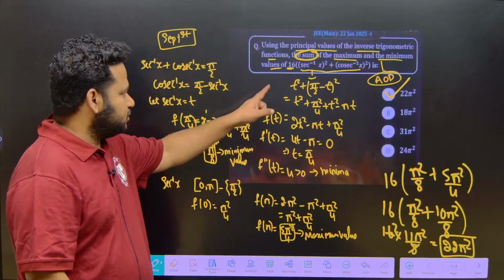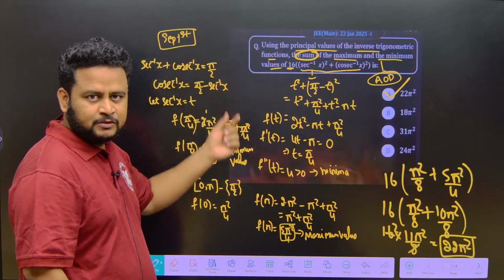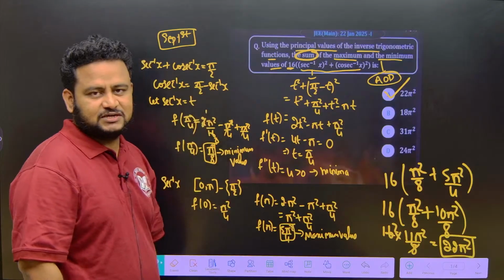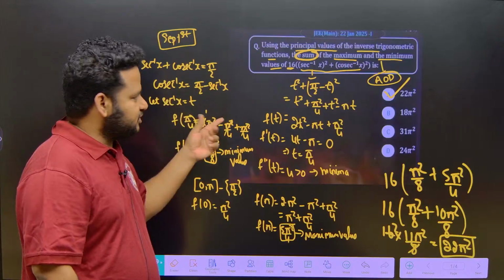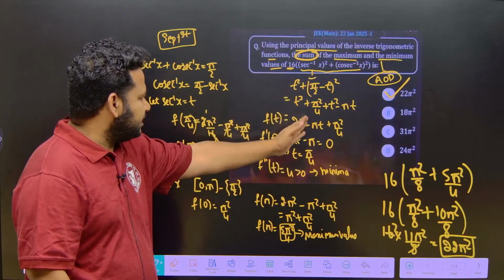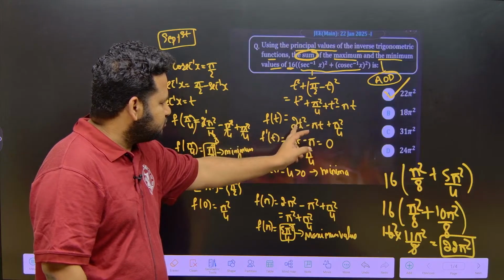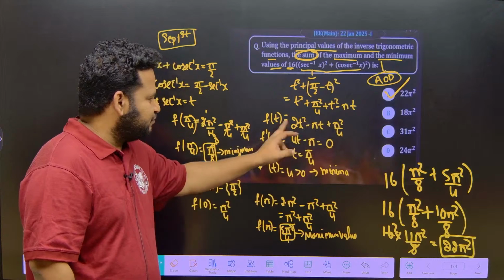So the first most important concept is secant inverse of x plus cosecant inverse of x is equal to pi by 2. So cosecant inverse of x, I will write in terms of secant inverse of x as pi by 2 minus secant inverse of x. Next, let me take secant inverse of x as t. So I will get it in quadratic form, 2t square minus pi t plus pi square by 4. This is f of t.